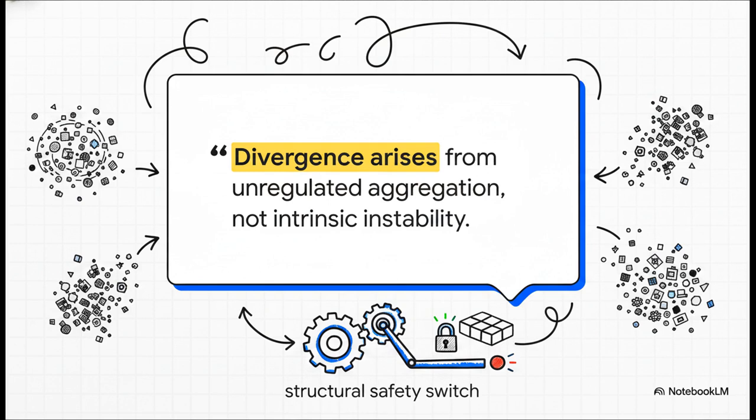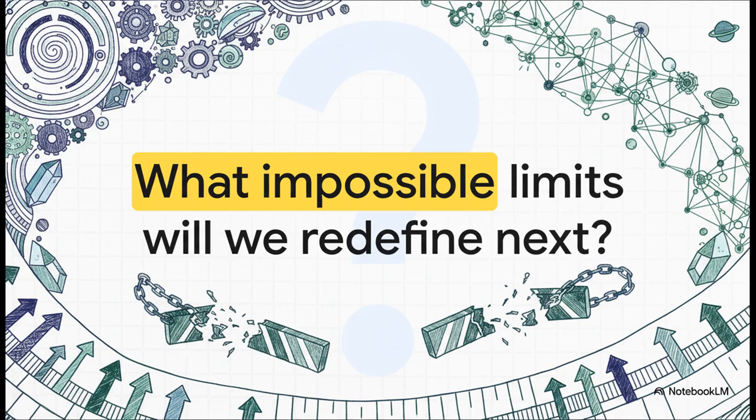It's really that elegant. So, I'm going to leave you with this provocative question to ponder. If a single constraint-regulated law truly governs the entirety of the natural and constructed world across all scales, what impossible limits are we going to redefine next? It challenges literally everything we thought we knew about the boundaries of physics, engineering, and economics.